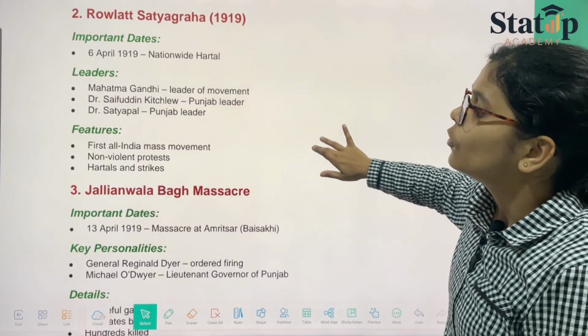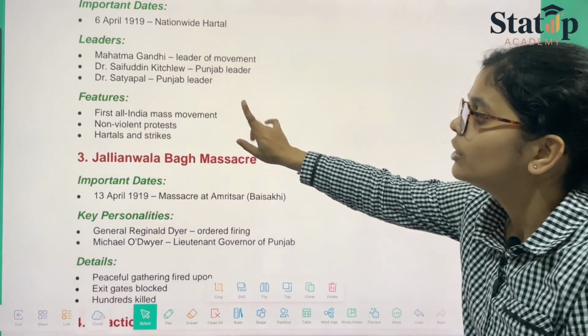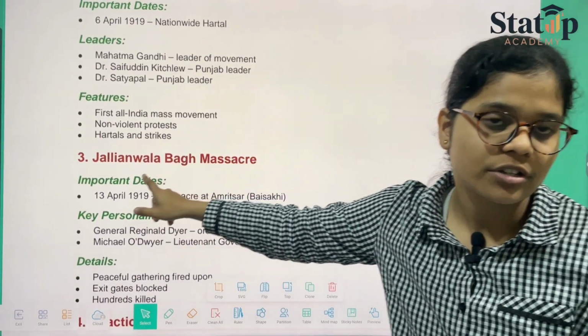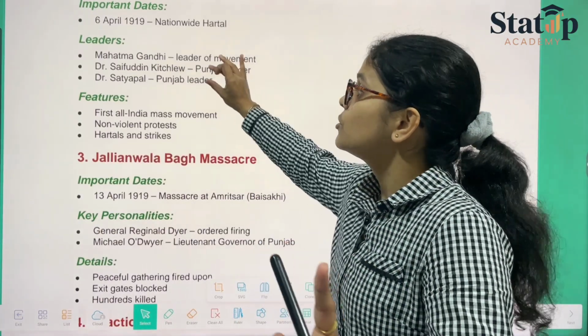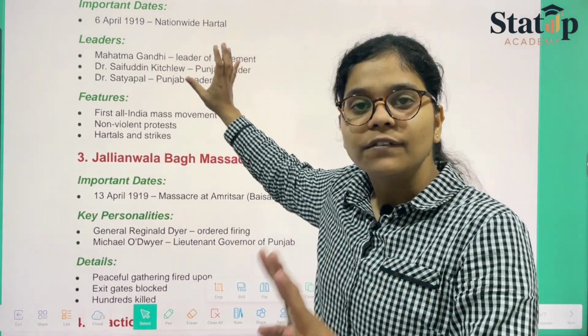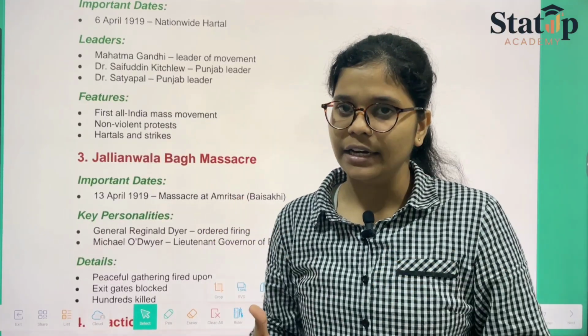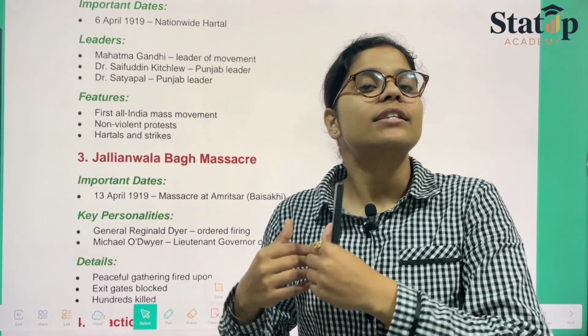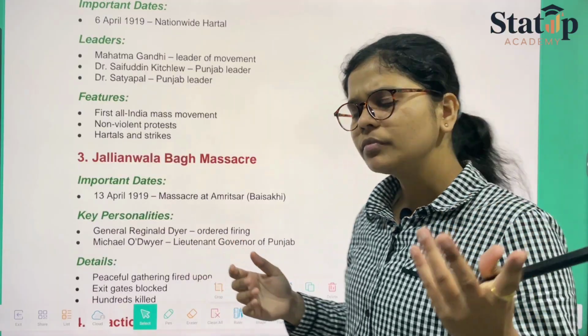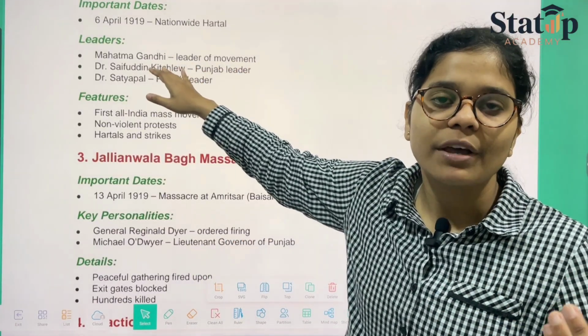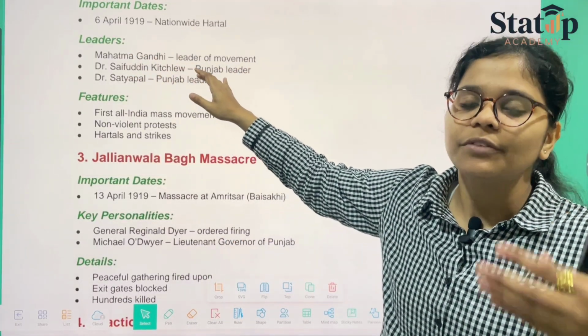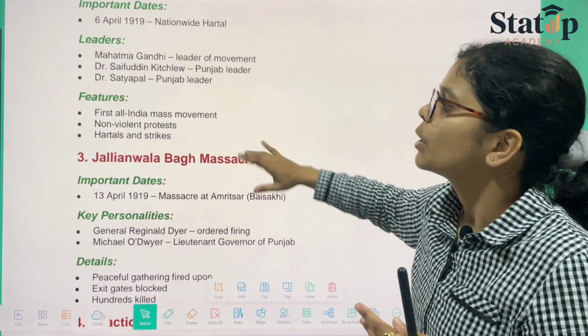First, it was a mass movement in India, with non-violent protests, hartals and strikes, until these two leaders were arrested. After their arrest, the public in Amritsar became violent against British rule and started destroying things. That was when Mahatma Gandhi withdrew his movement.